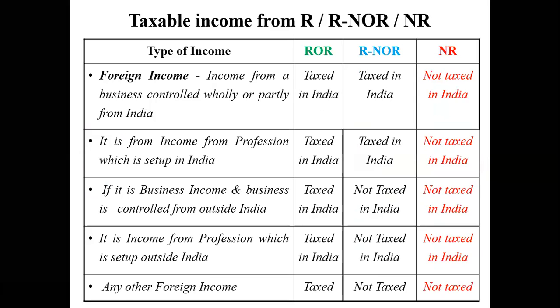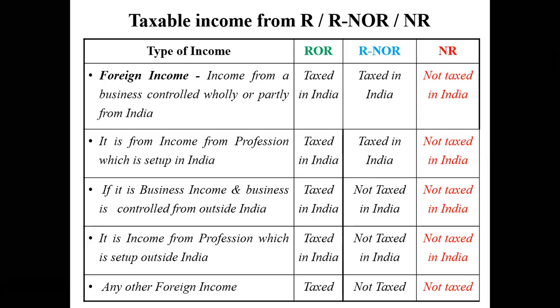Now here it talks about foreign income, right? Now when it comes to foreign income, income from a business, it is a foreign income, no doubt. Income from a business which is controlled partly or fully from India, under the first two heads, it is going to be taxed in India. The last person will not be taxed in India. Why? Because anyway, it is a foreign income and that last person is a non-resident. So anyways, he will not be liable to pay tax.